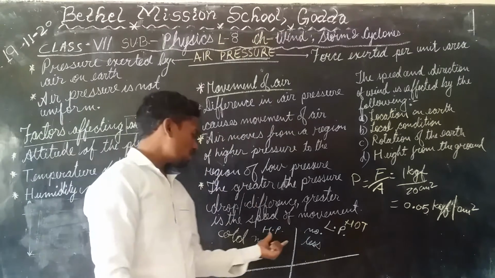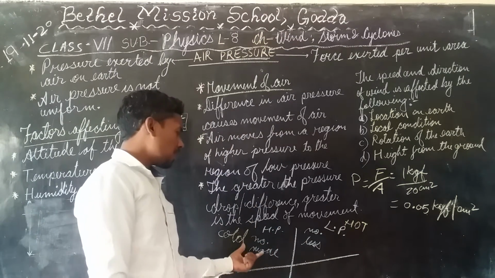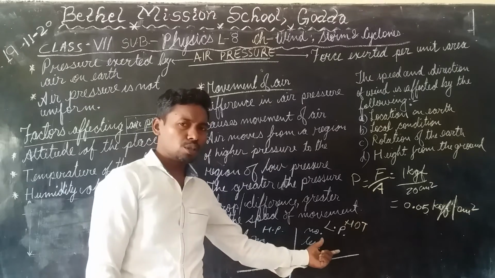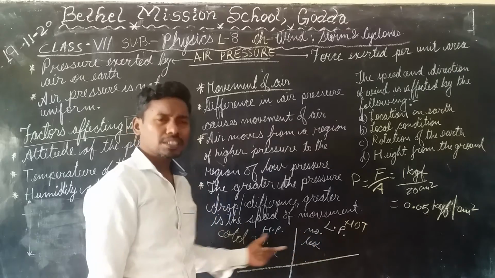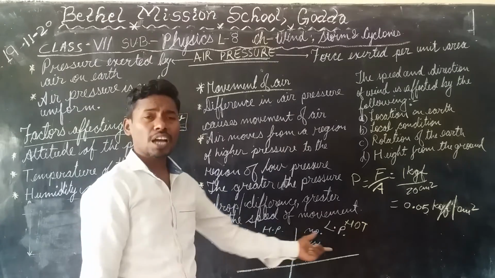To balance, the air particles from here try to move towards the portion where the air particles are less, so that there is a balance in the atmosphere.